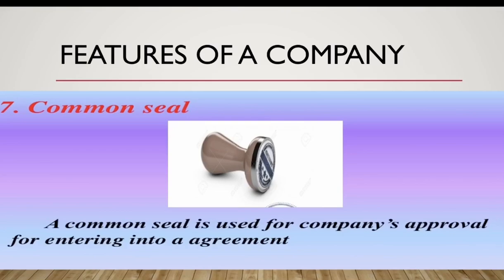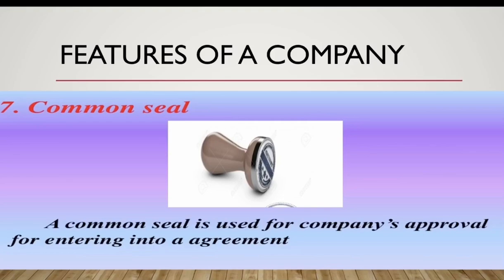For that purpose, the board of directors are chosen, and they will be signing in the name of the company using the common seal, whereby the name of the company will be printed, and that seal will be affixed on all the important documents and contracts which will be signed by the company. So the common seal is an official property which will be held in the company by the authorized person for putting that signature on the documents and the contracts. So this is about the common seal.